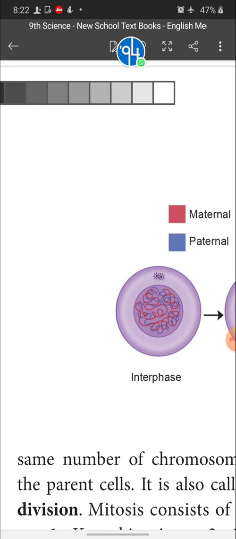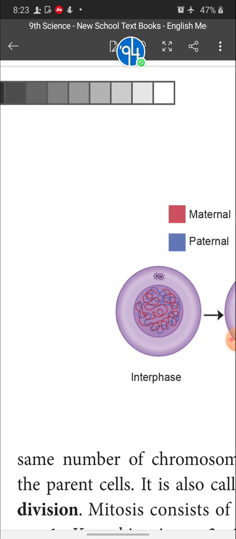Another question: why are they in two different colors? The red color indicates maternal, that is the mother's chromatin reticulum, and the blue color represents the father's, that is the paternal chromatin reticulum. In our body, each cell consists of paternal and maternal chromosomes. You may have a question like that, isn't it? Yes, of course. In our body, each and every cell has 23 chromosomes from the father and 23 chromosomes from the mother. So that is why they show the differentiation here.